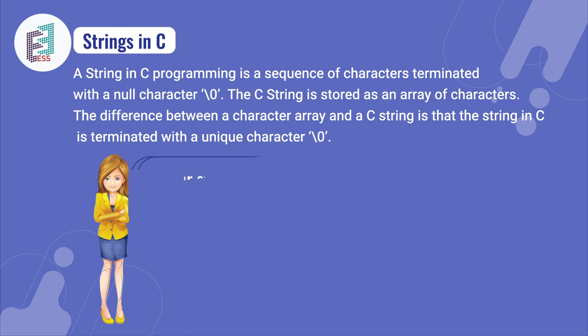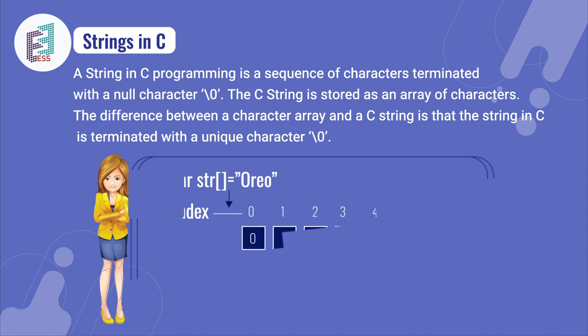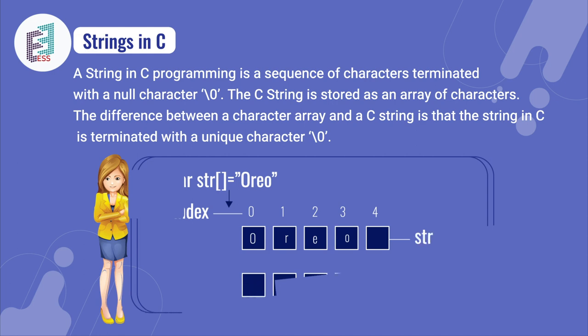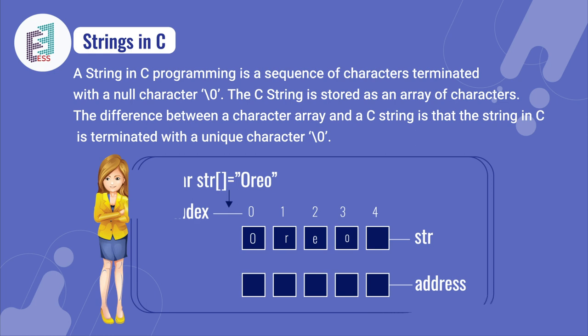For example, we can see the character string is Oreo. It is a 4-character string, and the index starts with 0. So 0, 1, 2, 3, and it ends with the null character, which addresses the string.